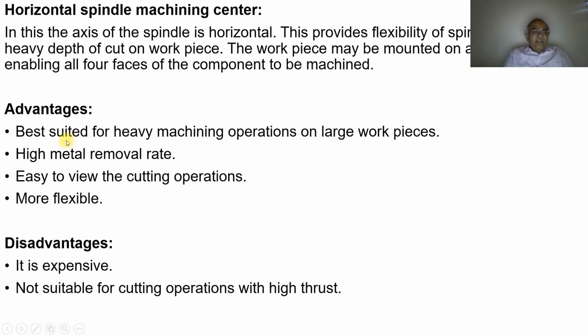The advantages: it is best suited for heavy machining operations on large workpieces because of its rigidity and high metal removal rate. What is the metal removal rate? That means how much material can be removed from the workpiece. It is also easy to view the cutting operations, because as the spindle is in the horizontal direction, it is very easy for the operator to see how the material is being removed, and it is more flexible.